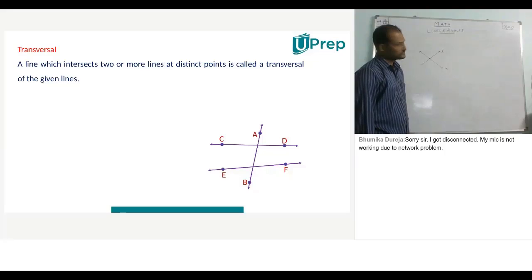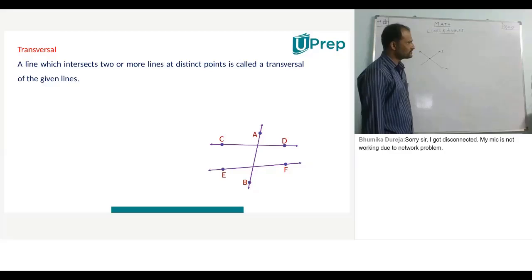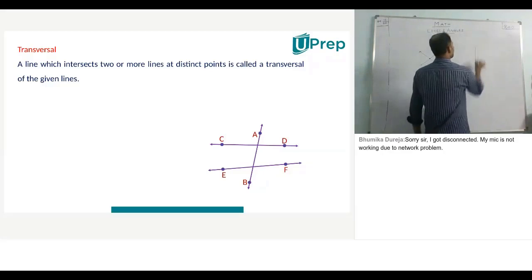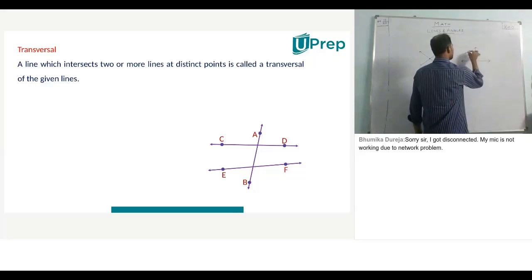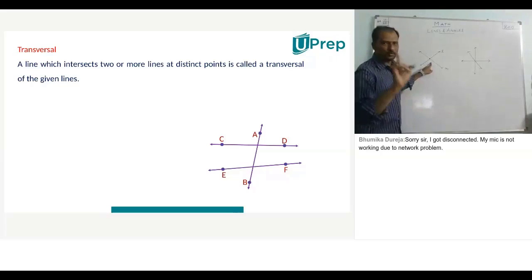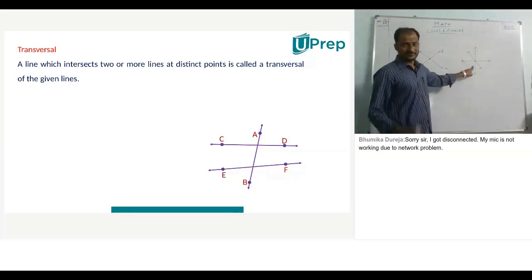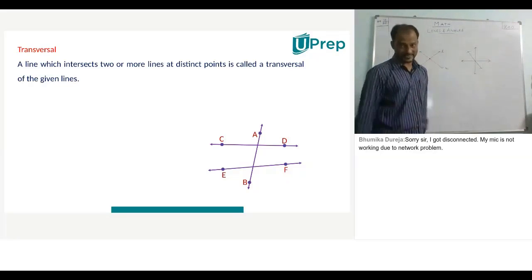And in concurrent lines, many lines pass through a single point. So here, what did you observe? That means here only two lines. Here, three lines or more than three lines, right?